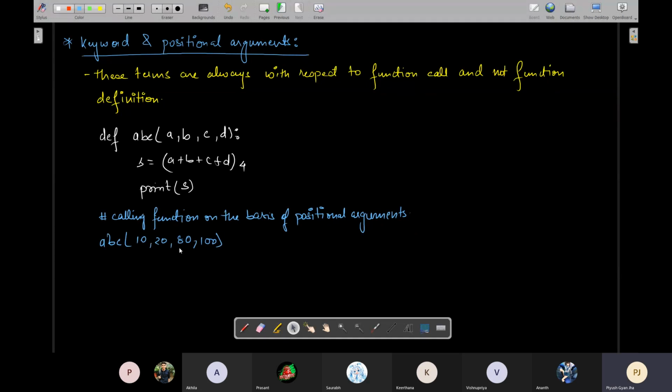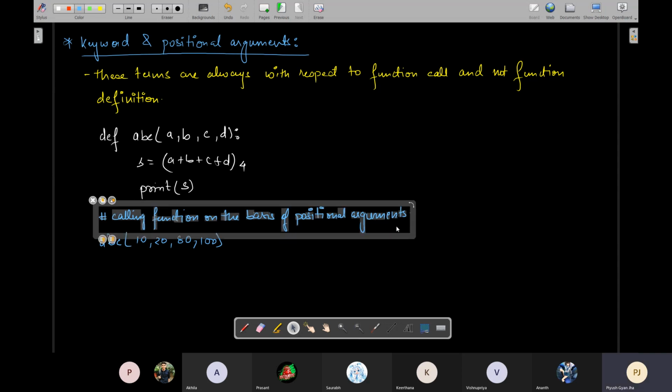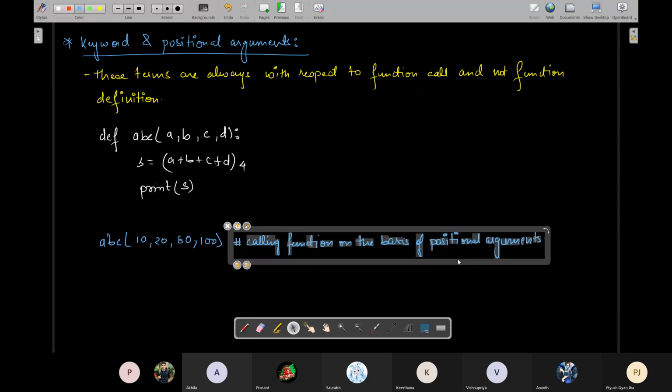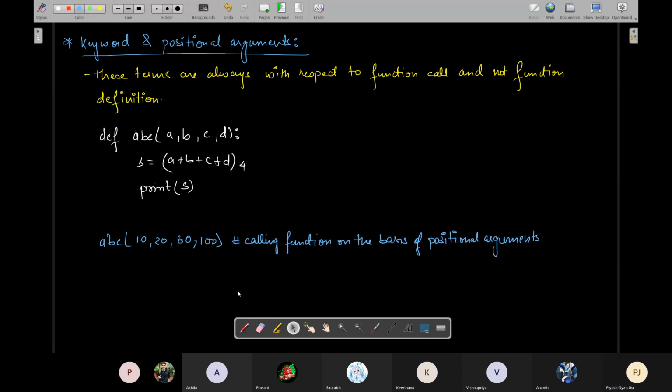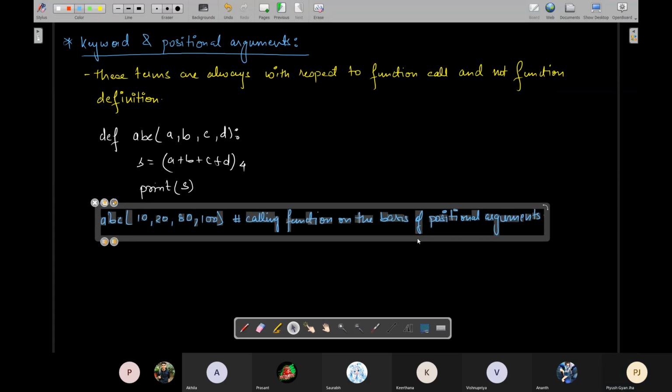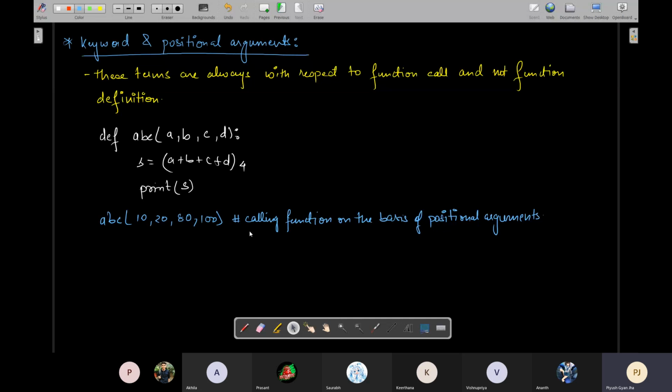I'll save more space so that it fits in one single page. Revise करने में आसान होगा. So here A will go to the first position, second value will go to the second position element, third value will go to the third position element, and fourth value will go to the fourth position element.